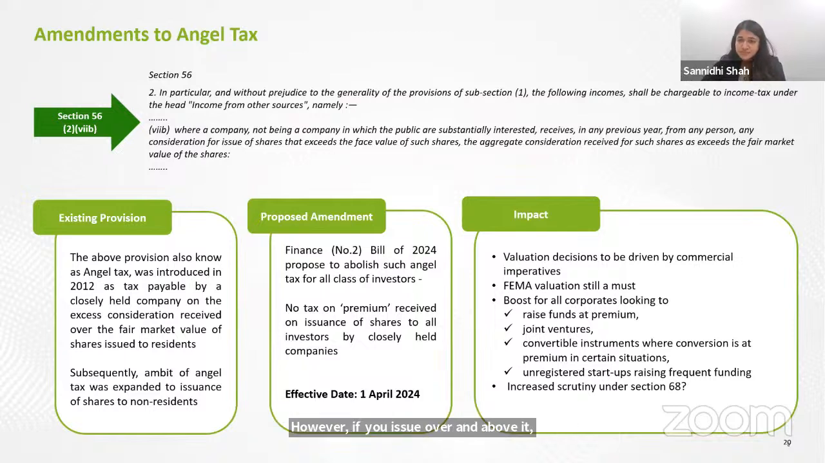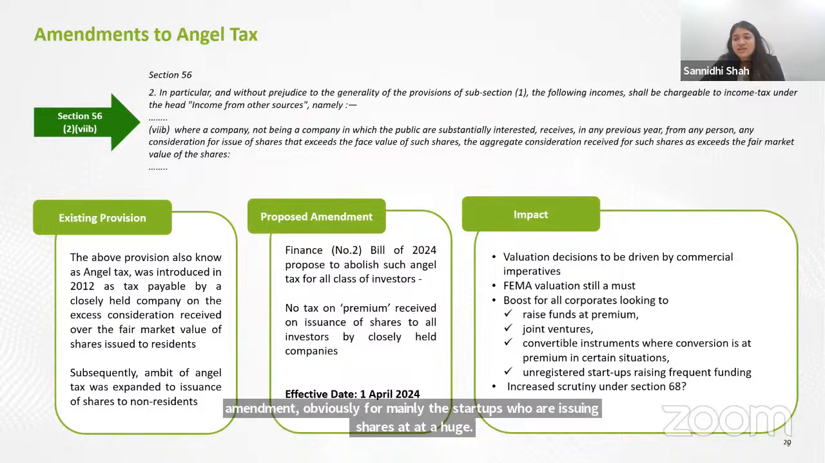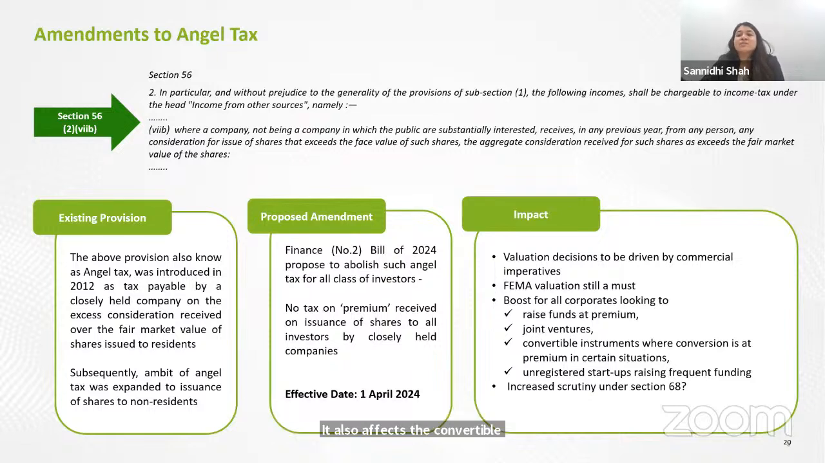So that is one. Secondly, this is a beneficial amendment, obviously, for mainly the startups who are issuing shares at a huge premium. It also affects the convertible instruments where it has been converted to equity shares. Prior to the amendment, there were cases where 56(2)(viib), which is this provision, was getting triggered in such convertible instruments as well.